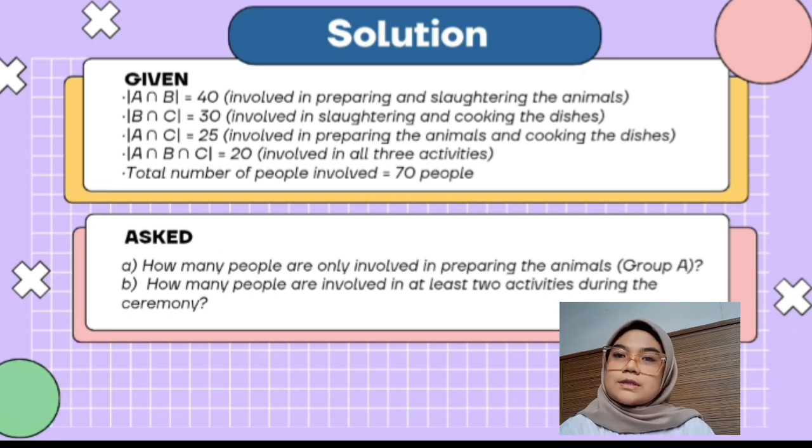And A intersection B intersection C is 20, involved in all three activities. And the last given is the total number of people involved, 70 people. Question A: how many people are only involved in preparing the animals, or only group A? And question B: how many people are involved in at least two activities during the ceremony?